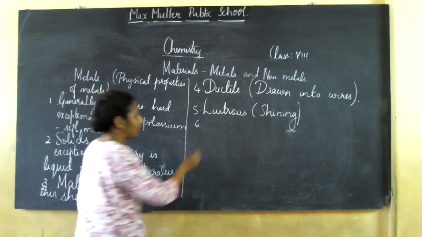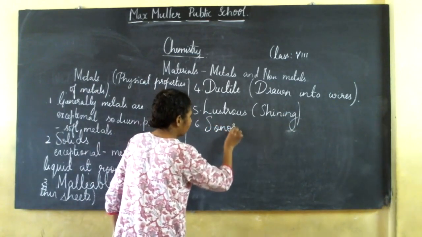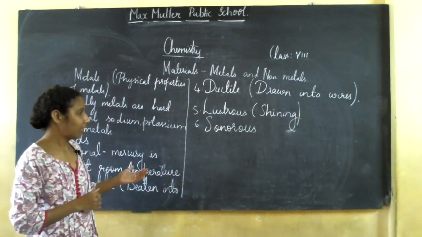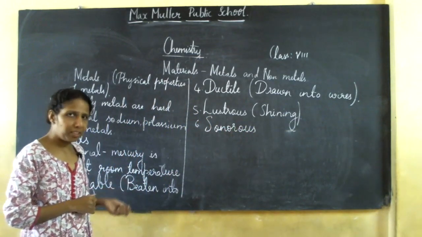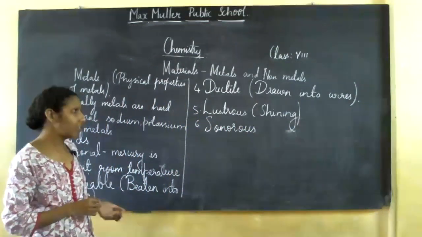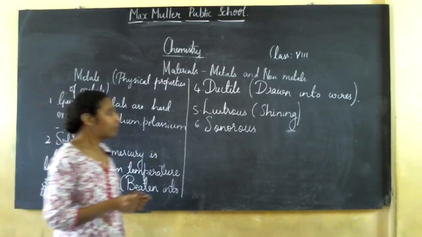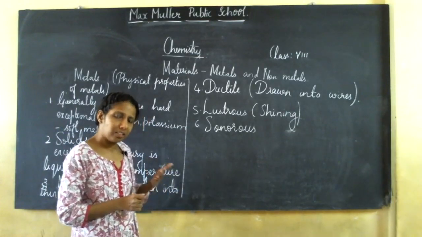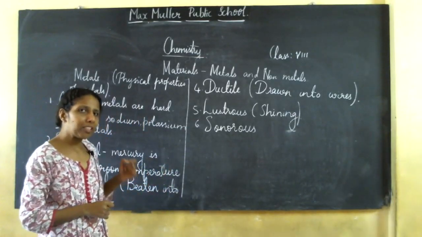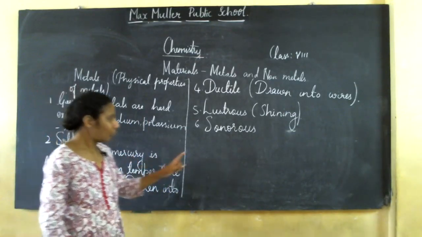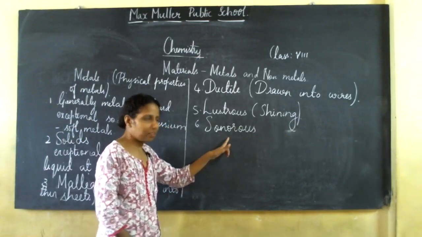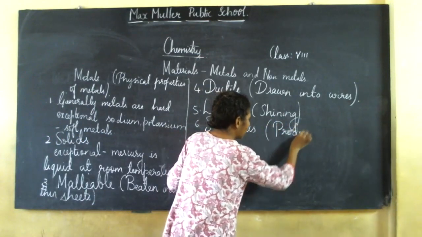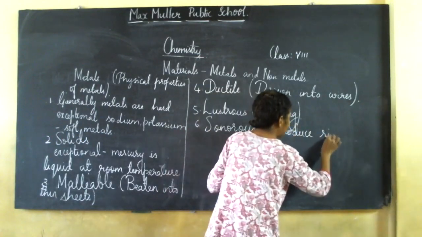Next, sonorous. See, if you take examples of metals like aluminium, silver, copper, and you hit them, they produce a ringing sound, isn't it? So we say metals are sonorous. That means they produce a ringing sound.